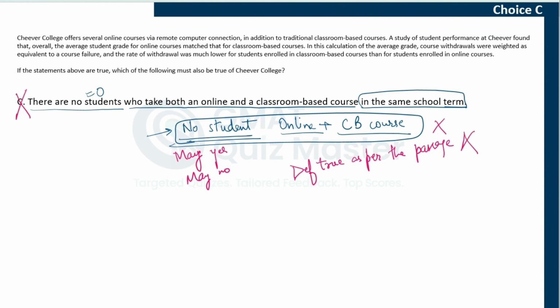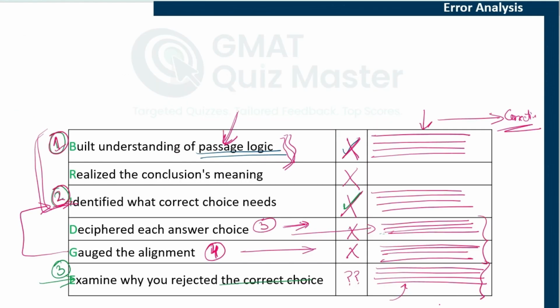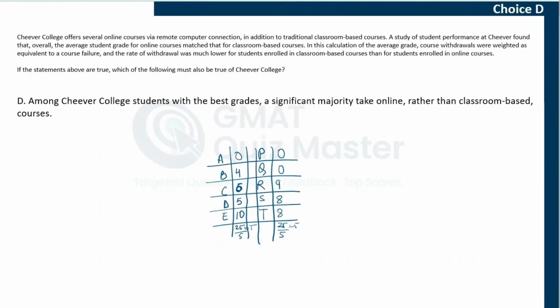Now, again, if you selected this choice, you need to go back to your bridge table and identify the root cause. It can be again the meaning of choice C, gauging the alignment, anything.